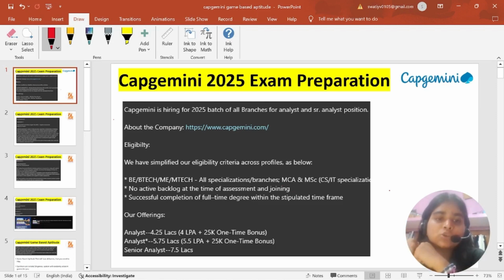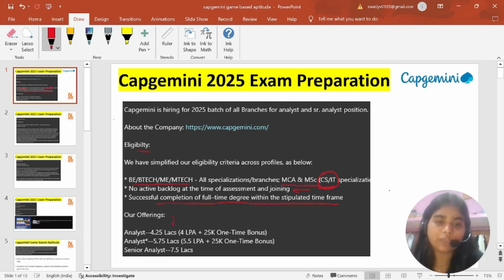On this page you can see which students are eligible: BE, BTech, ME, MTech, as well as MCA and MSc, but from these two branches, CS and IT. The student should have no active backlogs during the time of assessment as well as during the time of joining, and should have successful completion of a full-time degree within the stipulated time frame.